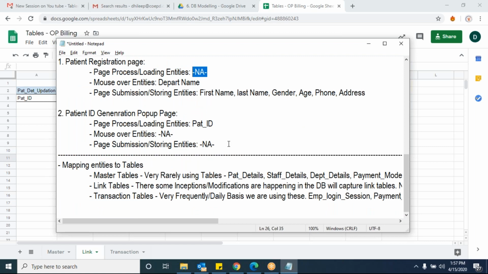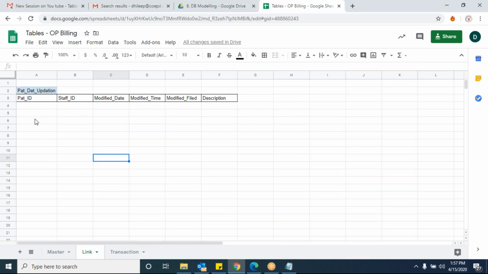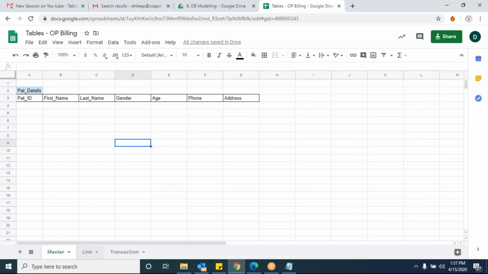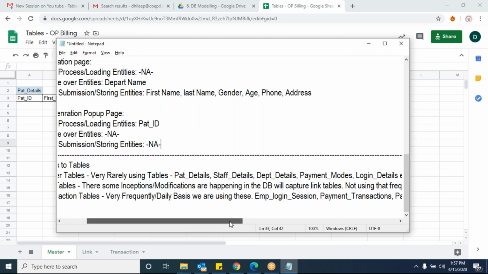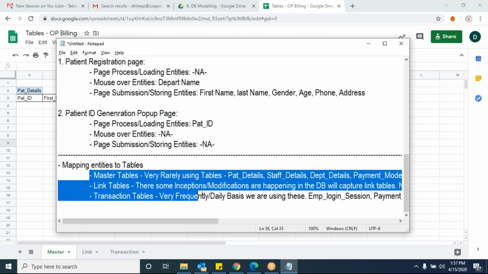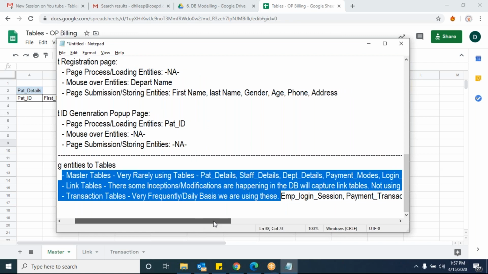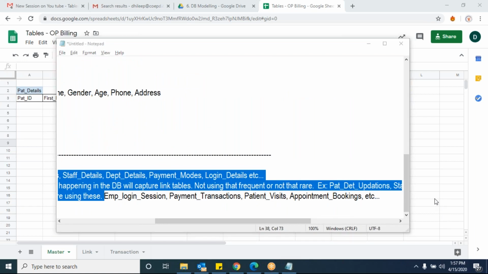Once you start identifying these entities, from that particular page, what sort of tables are possible, try to write down here, either it is master or link or transaction. If you are not able to segregate it as master or link or transaction, no need to worry. First of all, add all the tables in master tables only. In our discussion we will segregate it. If you are able to do that, try to do it, we'll save time. Is that clear? Any questions here? Not clear about the later part.